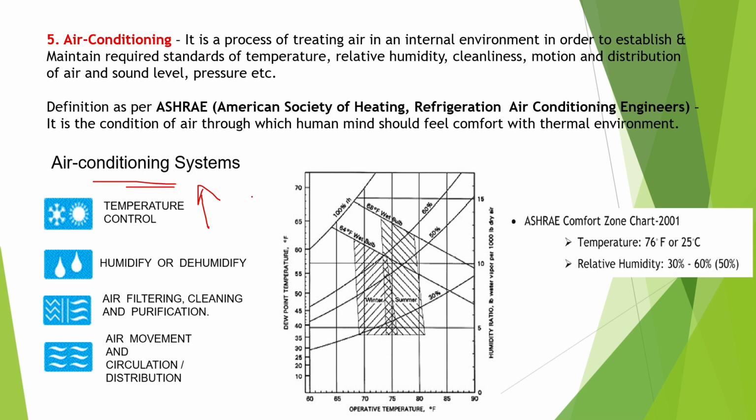Now, humidify or dehumidify. These two things occur: humidification and dehumidification. Humidification means adding moisture content, and dehumidification means removing moisture content. So this is all done as per need. If moisture is less, then humidification will be there. If too much moisture content is there, then dehumidification. Air filtering, cleaning and purification is done to maintain the quality of air.